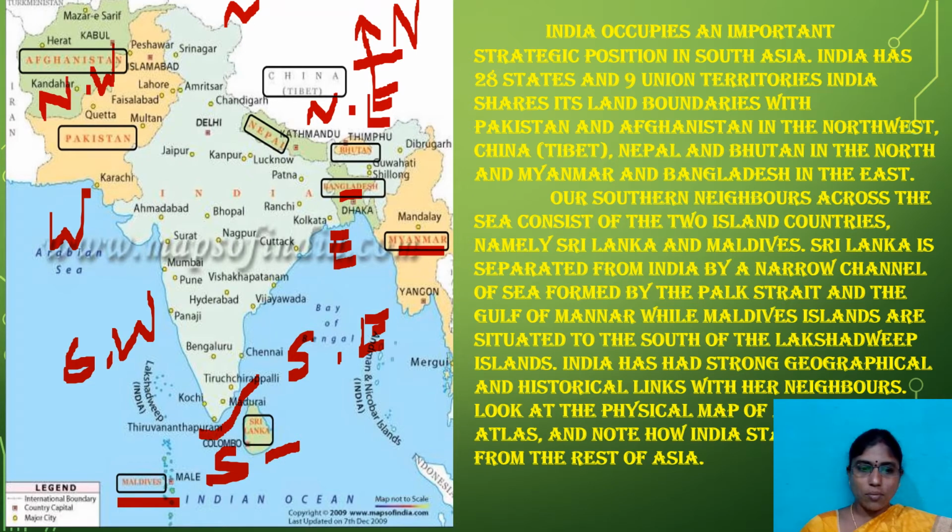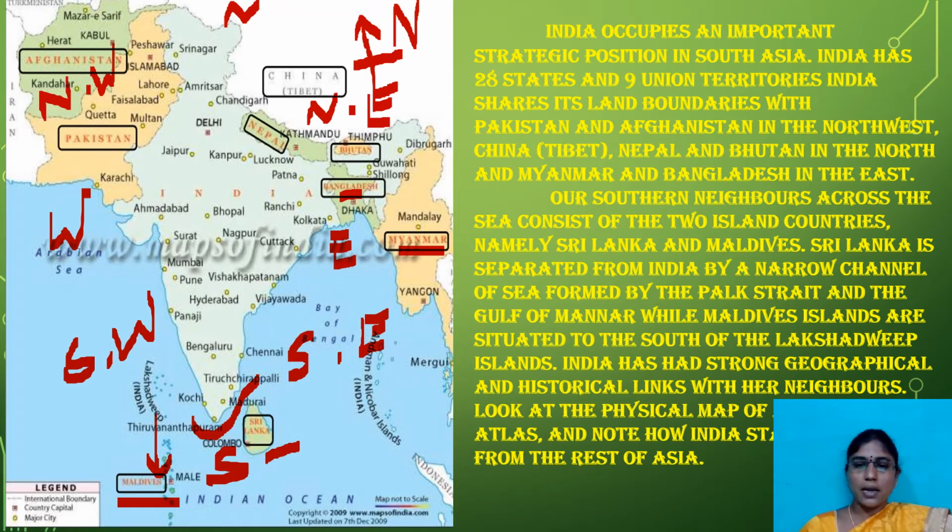So the narrow channel between India and Sri Lanka is called the Palk Strait, and here one more, the Gulf of Mannar. These two narrow channels of water separate both nations, whereas the Maldives islands are situated to the south of the Lakshadweep Islands. Here are the Lakshadweep Islands, so to the south side of the Lakshadweep Islands we have Maldives. Maldives is also an island country.